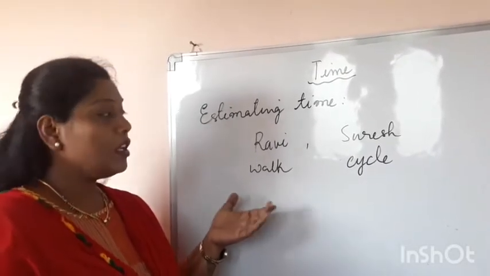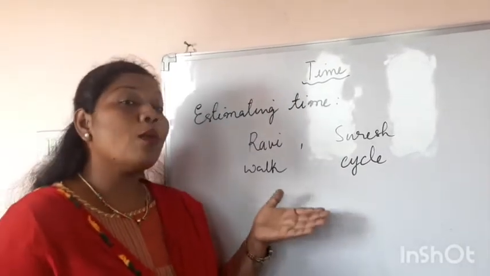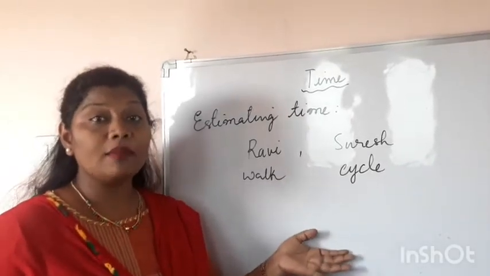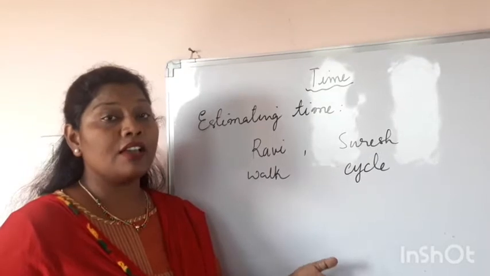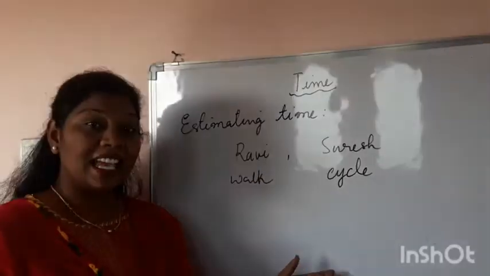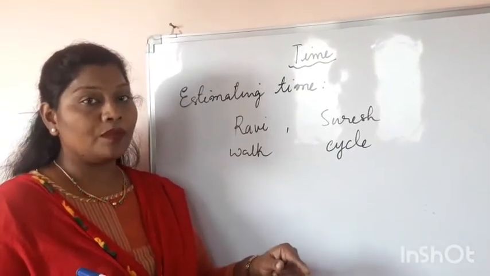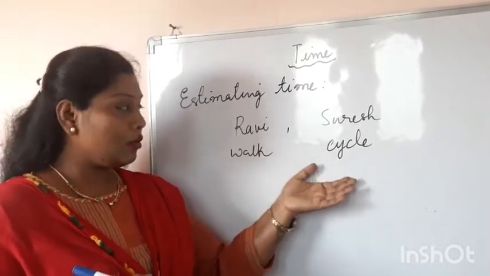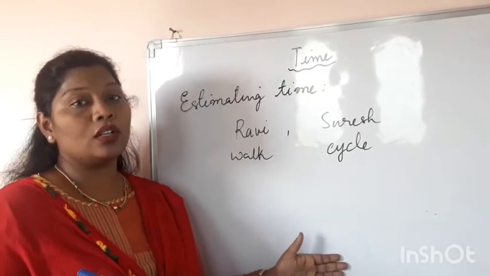Now if I ask you in how much time they are reaching the school, to know the answer we first have to know how far the school is from their homes and what time Suresh and Ravi take to travel to the school.